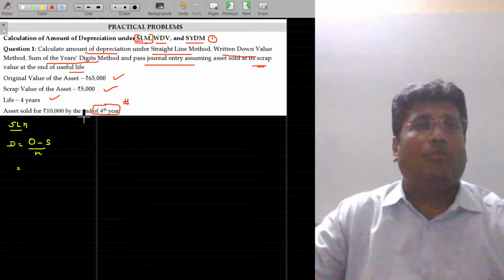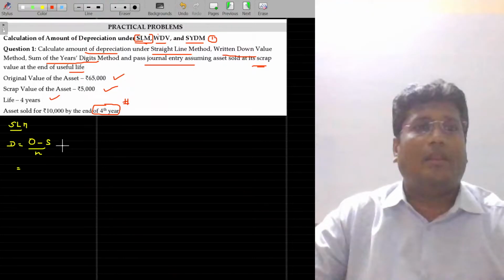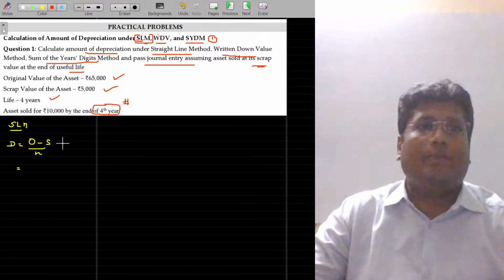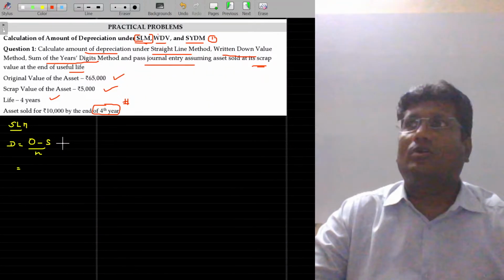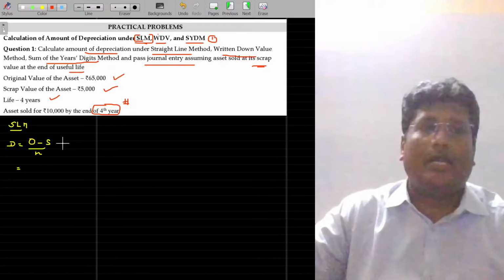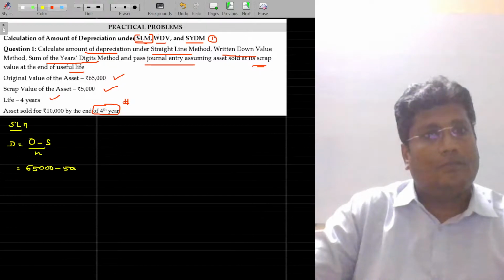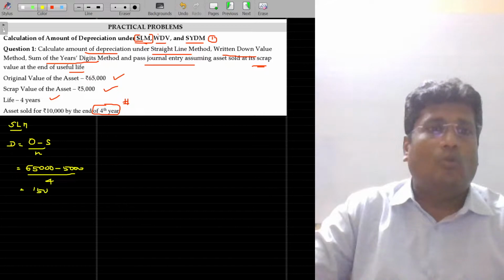Now come on, tell me what is the amount of depreciation. Apply the formula: original value minus scrap divided by the life. You need not mug this up as a formula. I purchased it for 65,000 rupees. It will be only 5,000 rupees by the end of the 4th year, meaning you are losing 60,000 rupees over a period of 4 years. Per year you are losing 15,000 rupees. Let's see here: 65,000 minus scrap value of 5,000, divided by life of 4 years, gives 15,000 as the amount of depreciation.